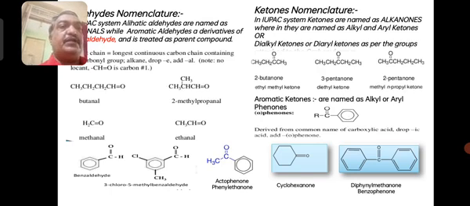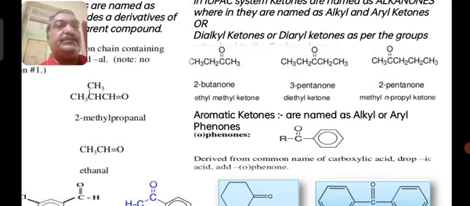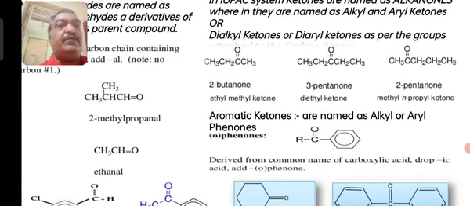Choose the longest carbon chain, write the number of the carbonyl group with the lowest possible number, and then add ONE to the corresponding long chain. I have given one specific example. That is ethyl methyl ketone, CH3CH2COCH3. So the CO group has a methyl group on one side and an ethyl group on the other, so it is called ethyl methyl ketone.